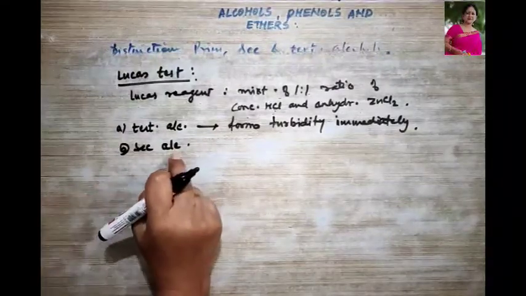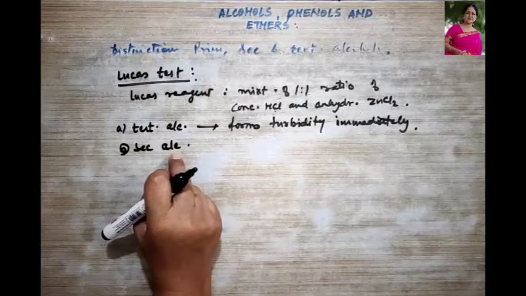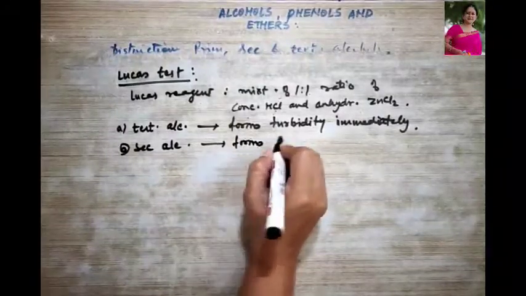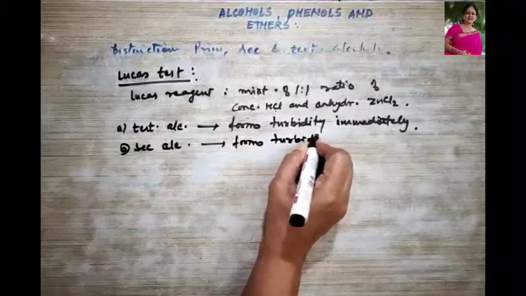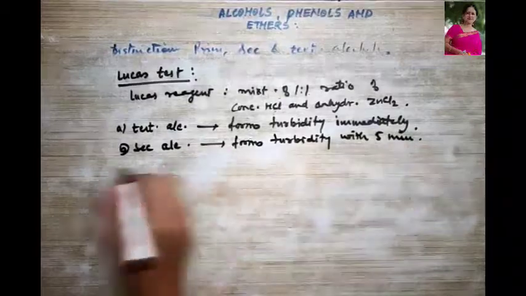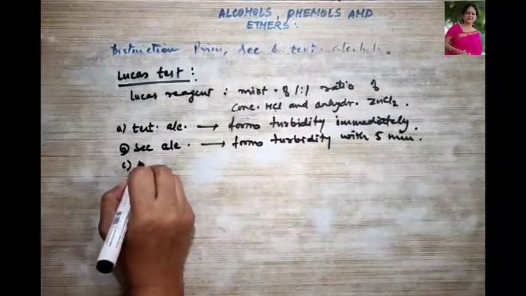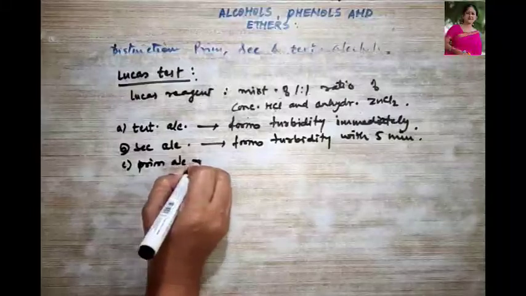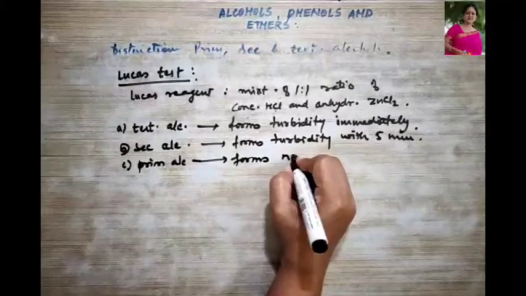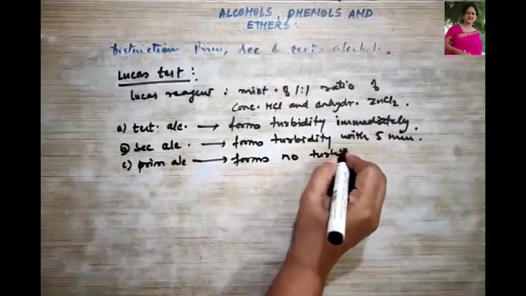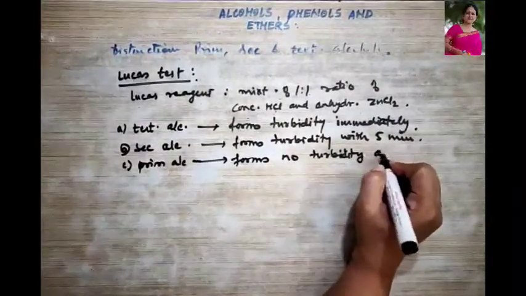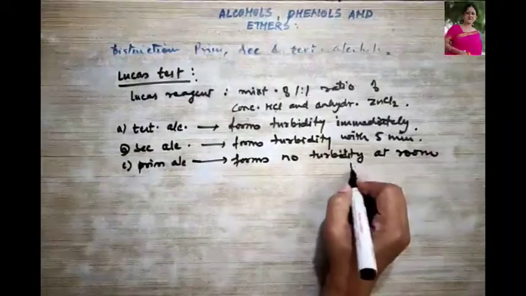If it is a secondary alcohol, it forms turbidity within 5 minutes. And if it is a primary alcohol, then it forms no turbidity at room temperature.